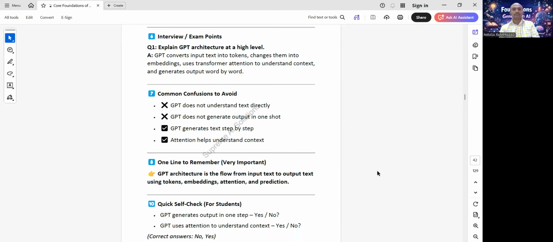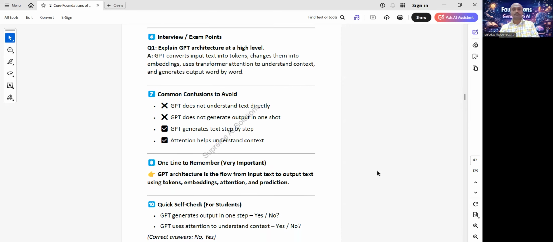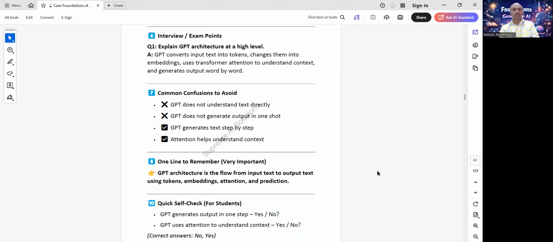GPT architecture is the flow from input text to output text using tokens, embeddings, attention, and prediction.